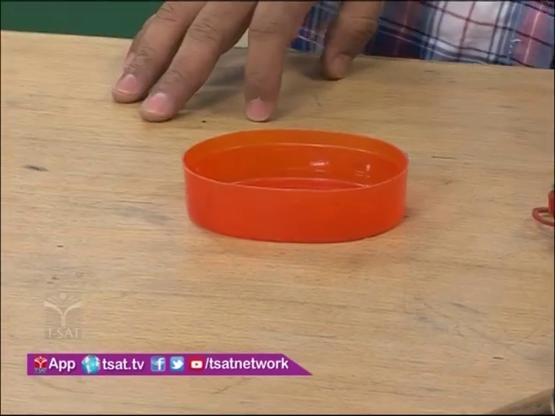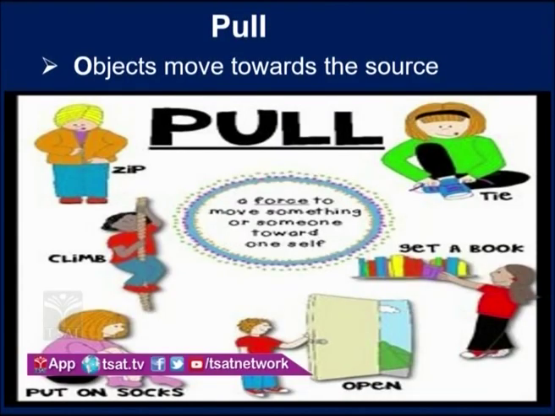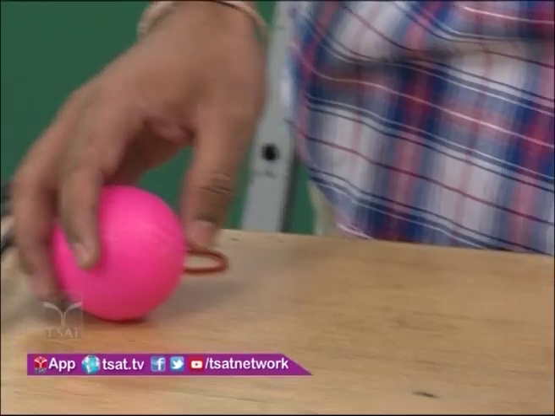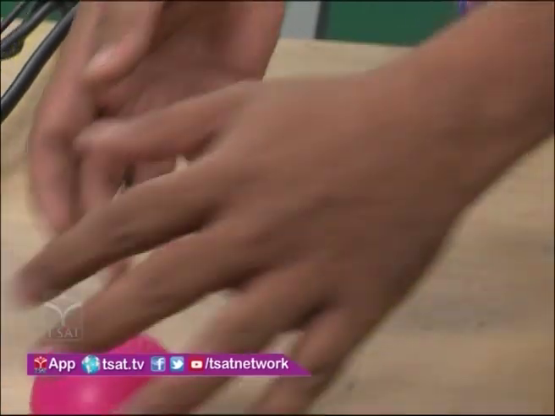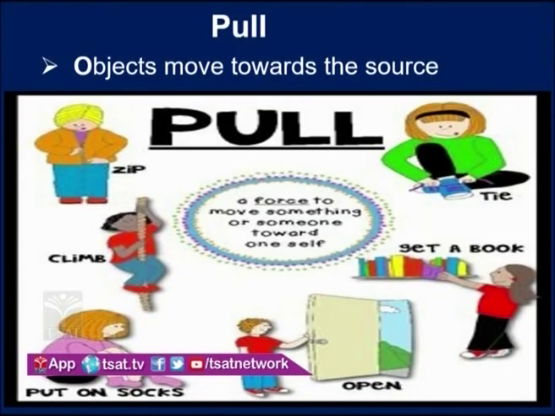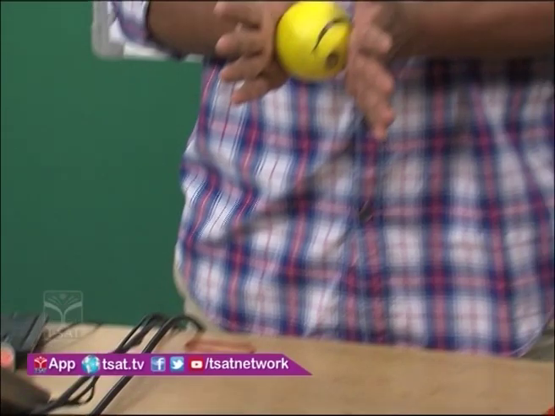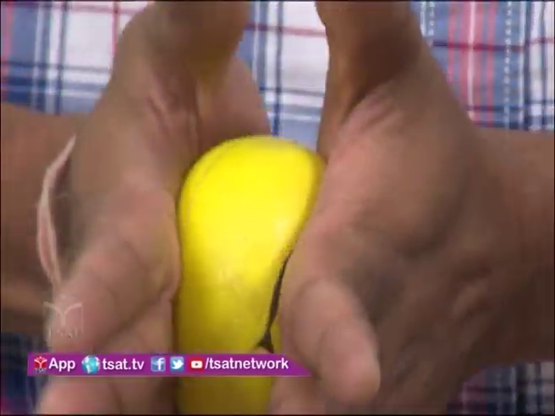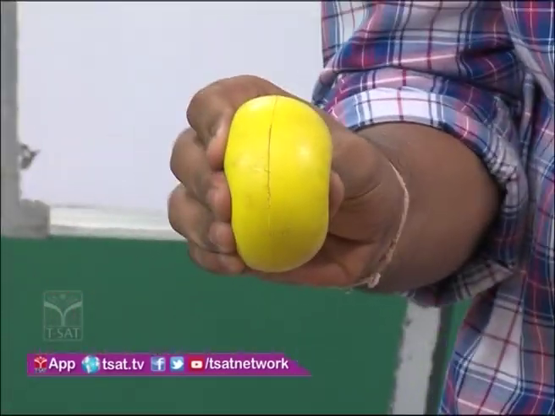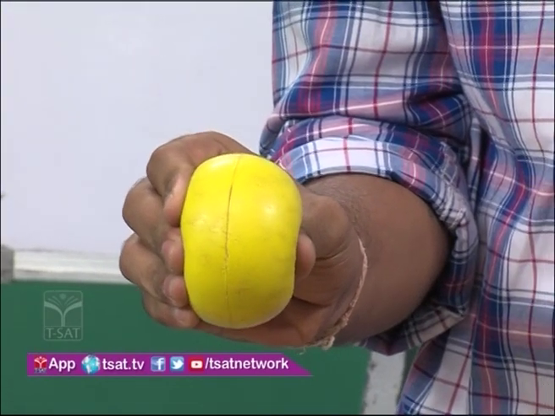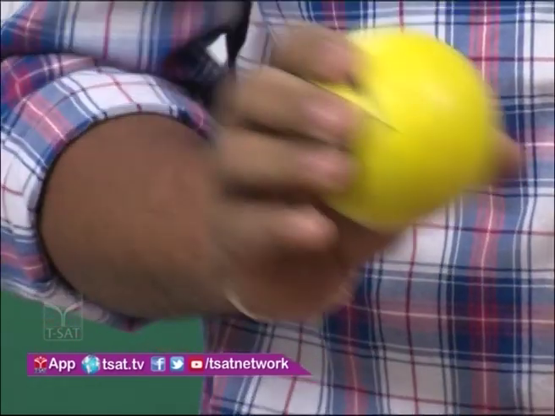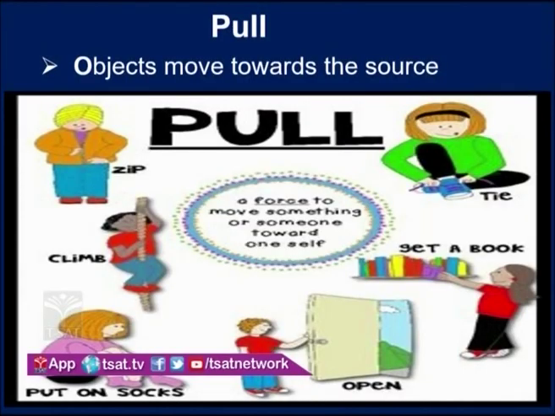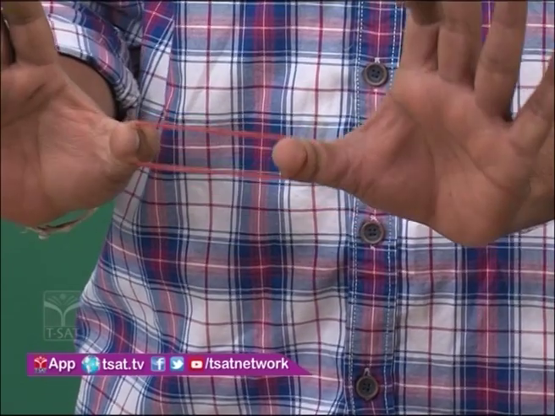Right. Now coming to another case. For example, the object is moving with some speed. Now I apply some force on that. That means it can increase the speed of the object. And one more thing, take a sponge ball and apply some force on it. See, what happens to the object? The shape of the object is changed in this case. Now take a rubber band and apply some force on this.